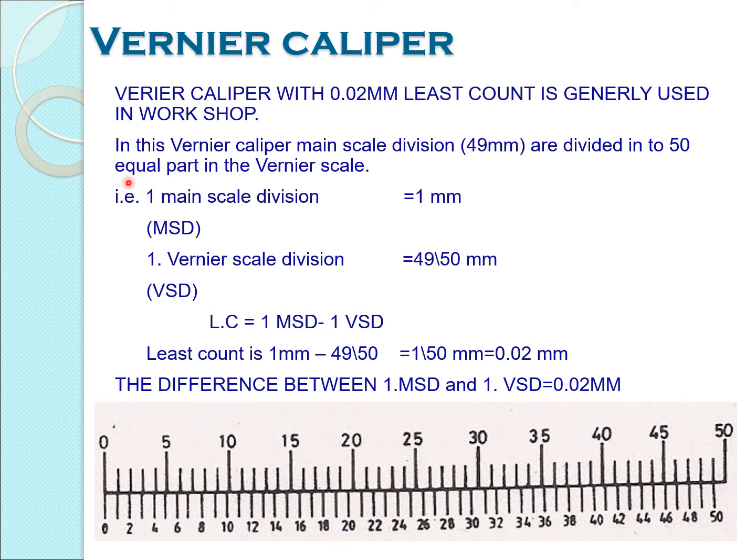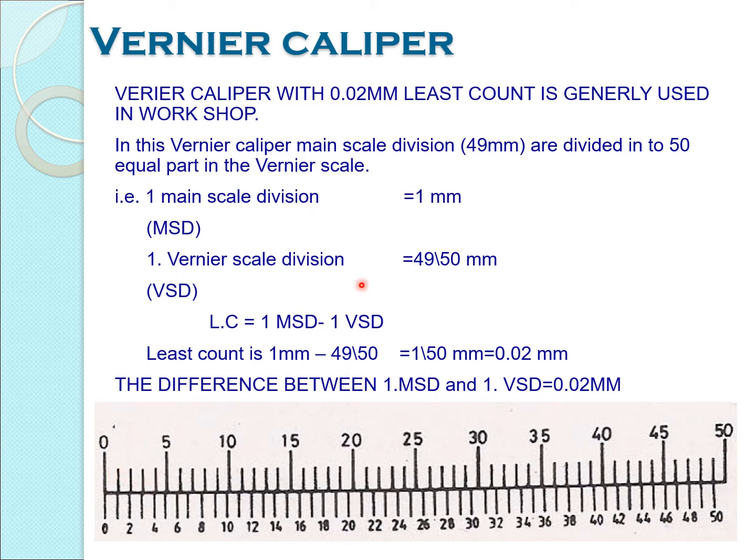We can see the vernier caliper gives a least count of 0.02 mm. What is meant by least count? It is the smallest division we can measure in the instrument. In the vernier scale, they have defined the least count as one main scale division minus one vernier scale division. Here this is the main scale, and this is the vernier scale. In the main scale each division is 1 mm.